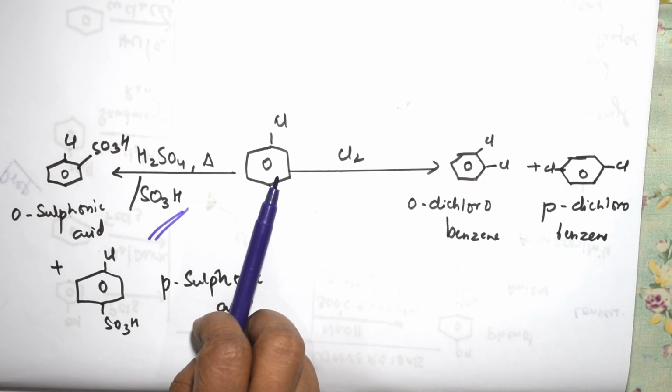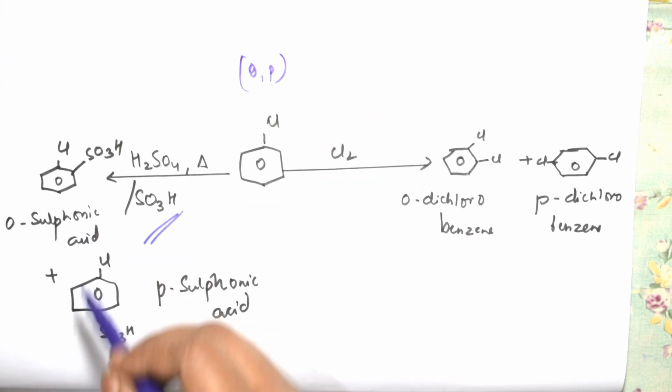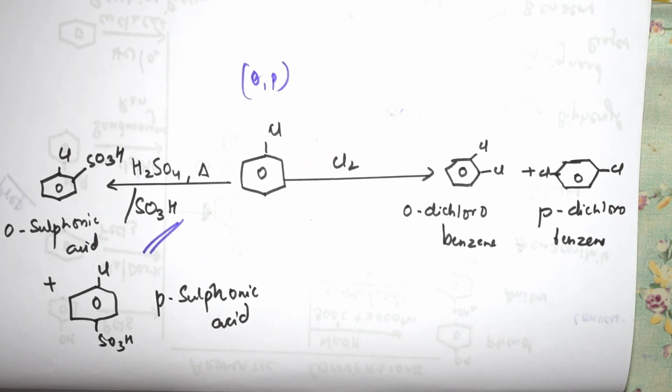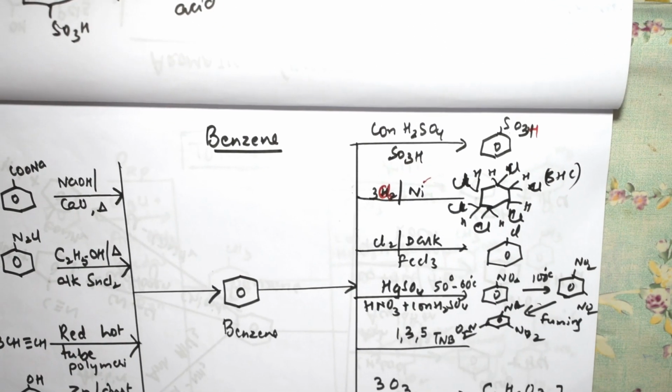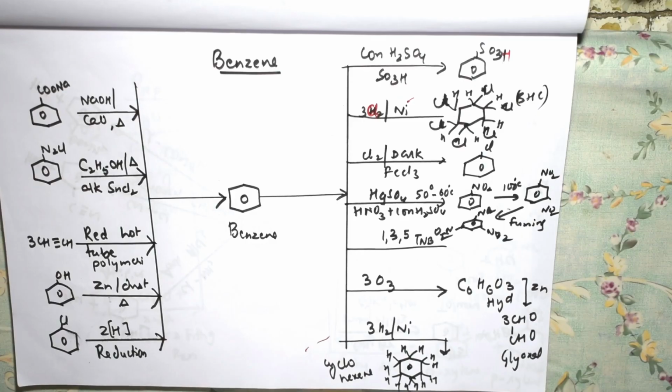Because it is ortho-para directing, we have written both at the ortho position and para position. That's easy. Now I'm showing you benzene conversions. Just see, students, right? Let me adjust a little. Let us now see benzene conversions all together.